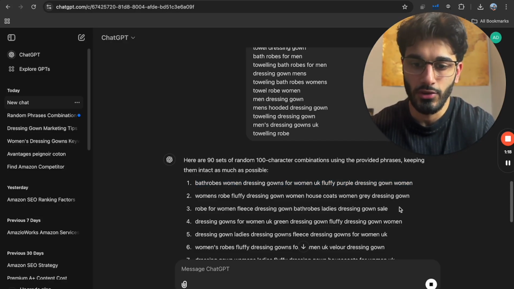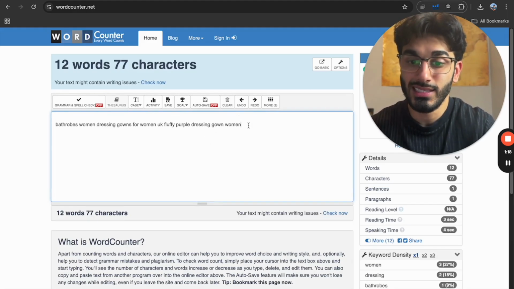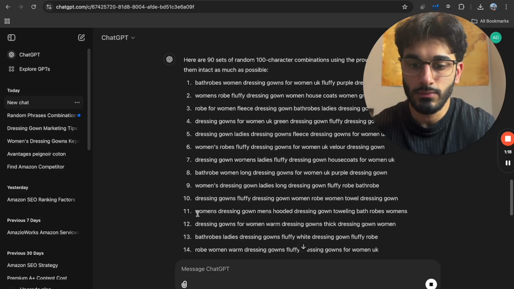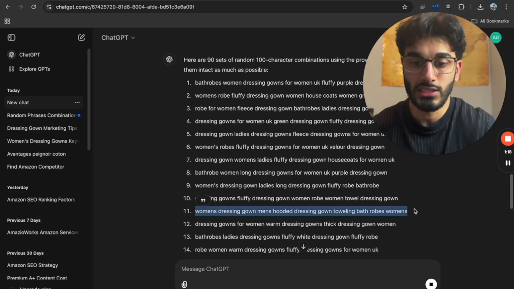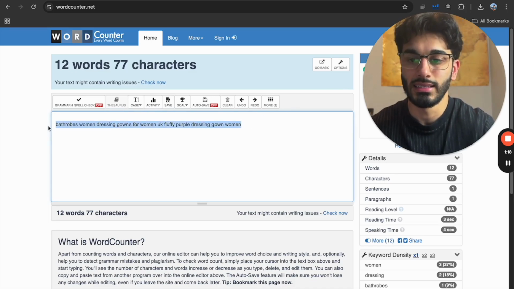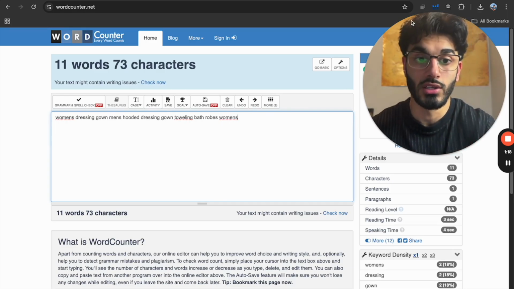Some are duplicates, some are not. Ideally, we want to check and get rid of all duplicates. So here, 77, this one's a little bit too short. Some of these AI tools will bring it as close as possible, some will not. You just have to copy and paste and see exactly how much it's doing. So 73, we want to be as close to 100 as possible.